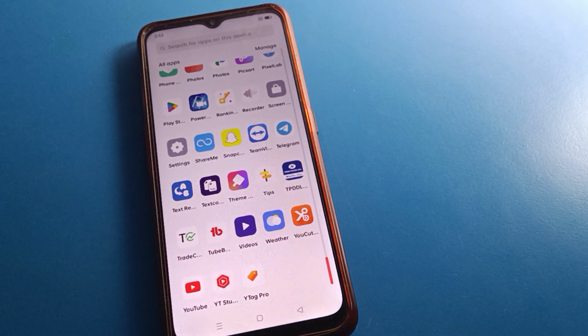Today friends we are going to talk about Oppo mobile settings. Today I am going to show you the Oppo mobile keyboard lag problem solve setting, how to solve the keyboard lag and hanging problem. If you have any problem in your keyboard and you want to solve it, we will talk about how to solve the keyboard problem one by one, step by step.